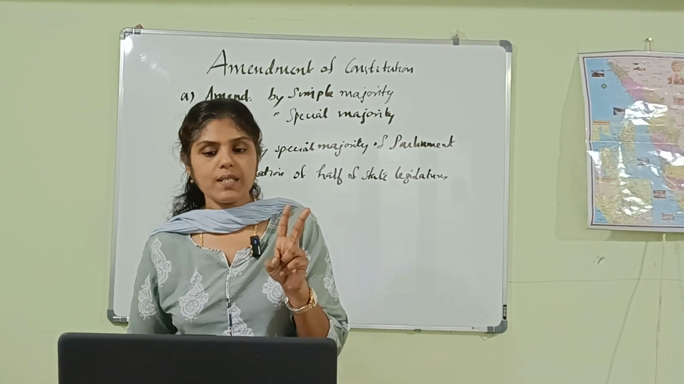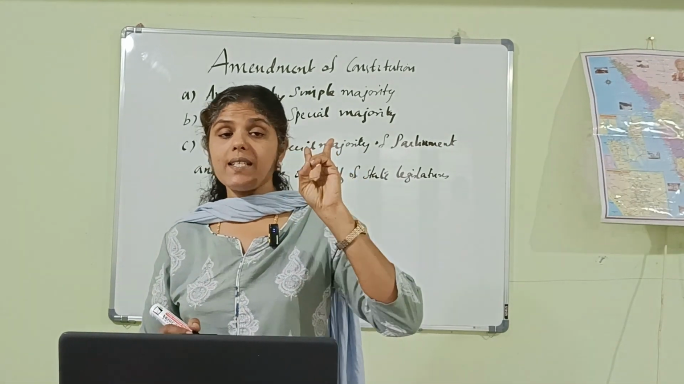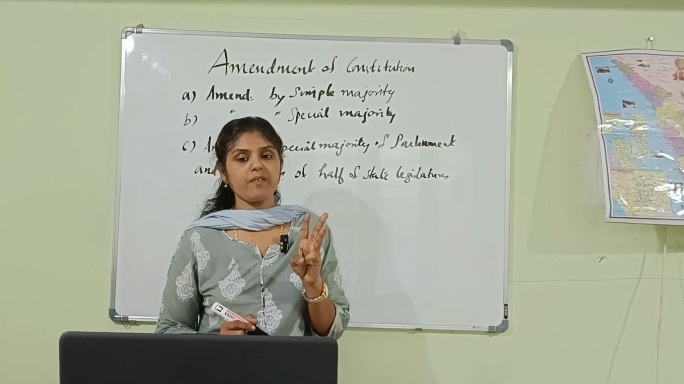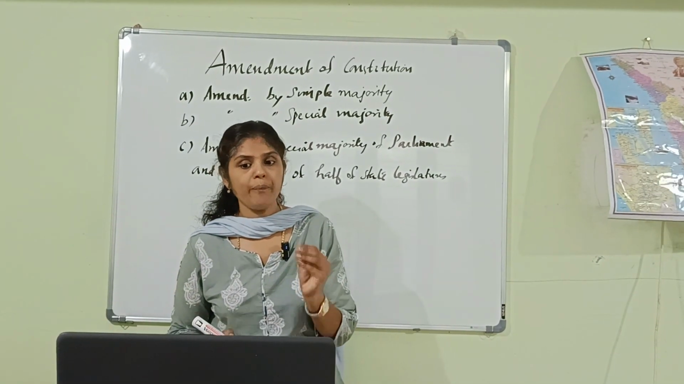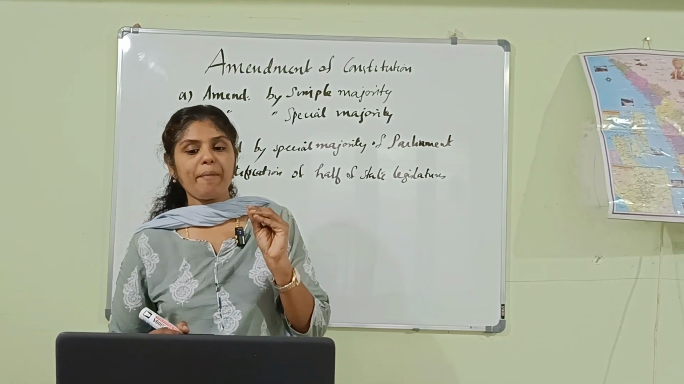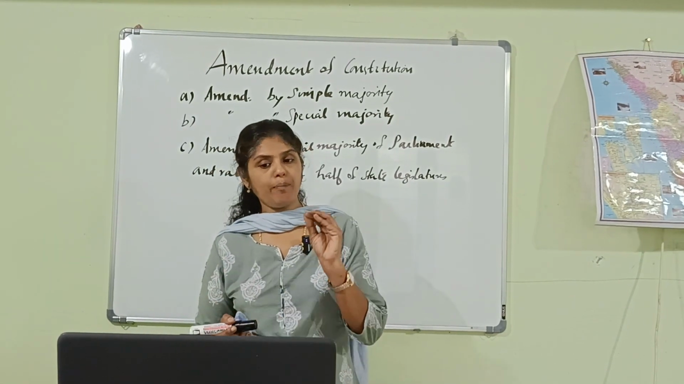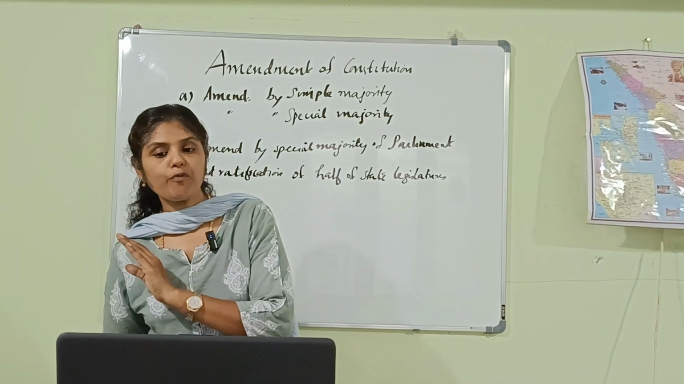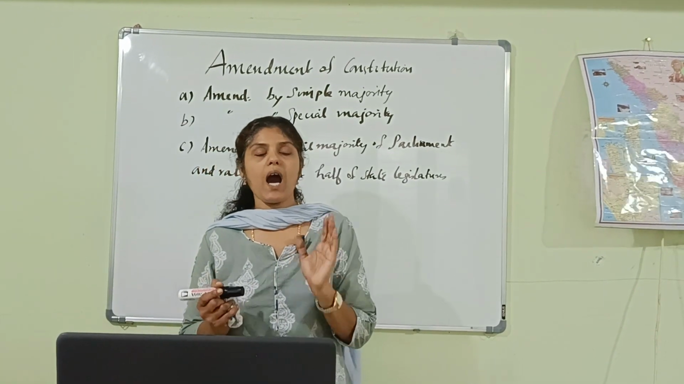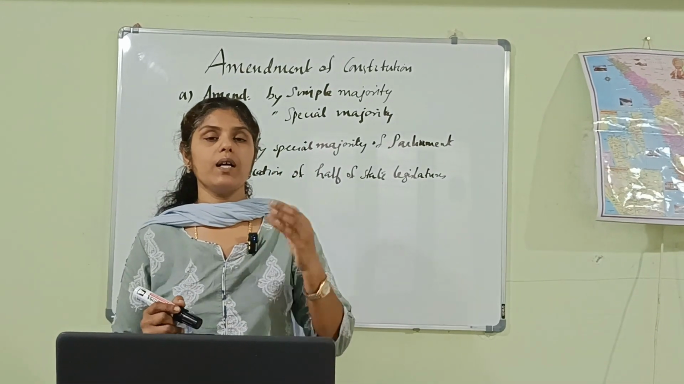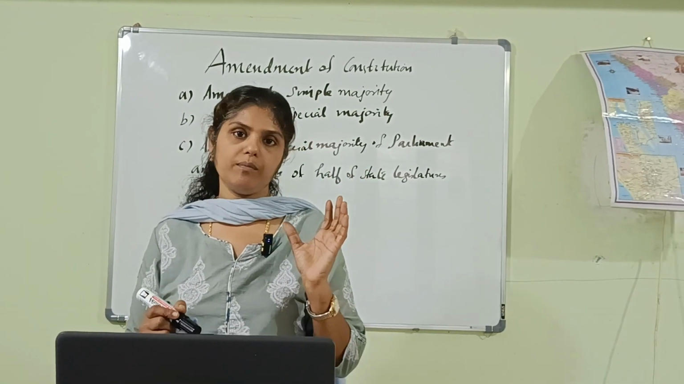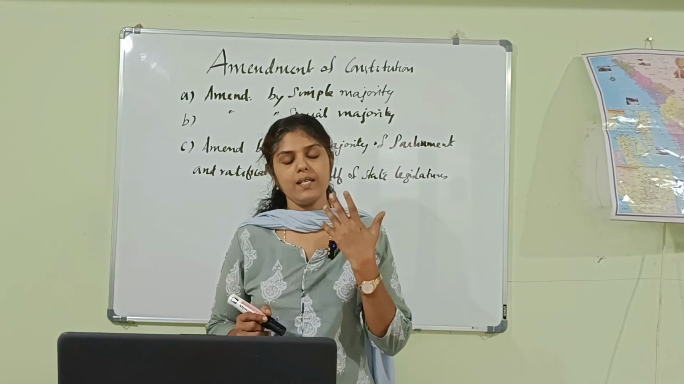So, Article 368 provides two types of amendment. That is, amendment with special majority of the Parliament, as well as amendment by the simple majority of the Parliament. So, by means of special majority of Parliament, the ratification of half of the state legislatures is also considered. That is, the state legislatures should also approve the same.